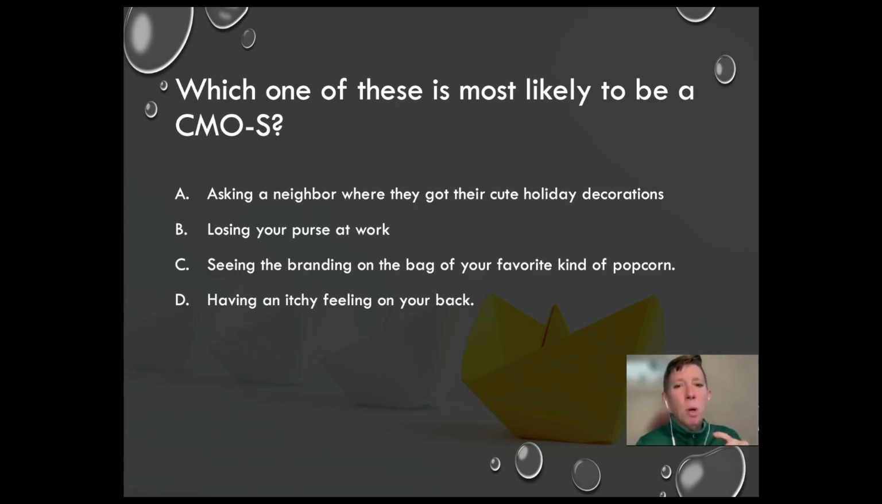Which one of these is most likely to be a CMOS? A, asking a neighbor where they got their cute holiday decorations. B, losing your purse at work. C, seeing the branding on the bag of your favorite kind of popcorn. Or D, having an itchy feeling on your back.